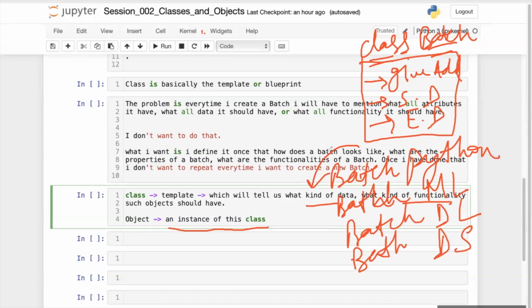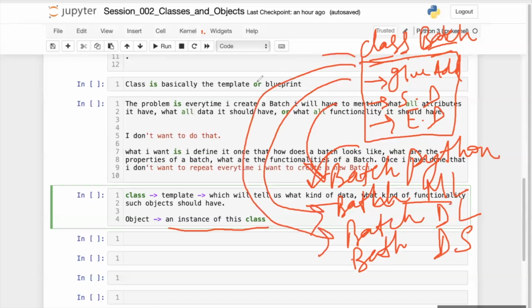These are called instances of this class, instances of this batch class.